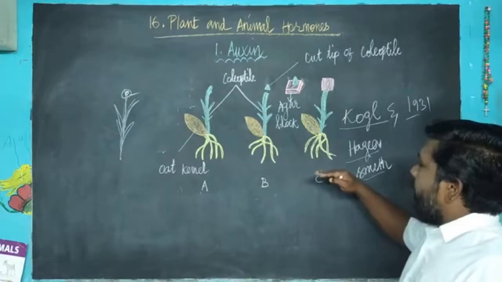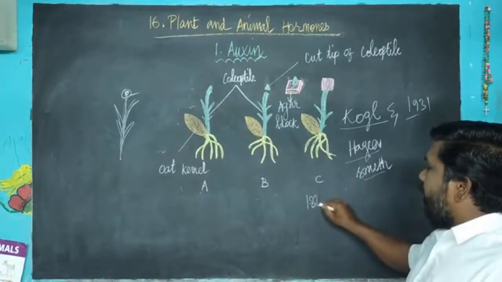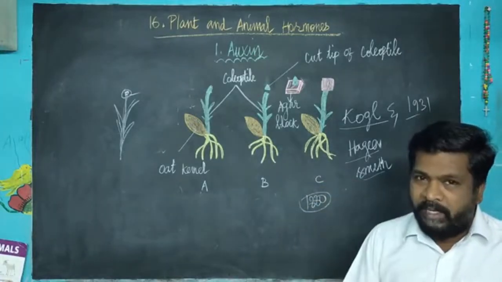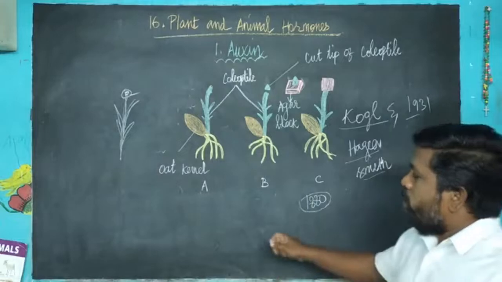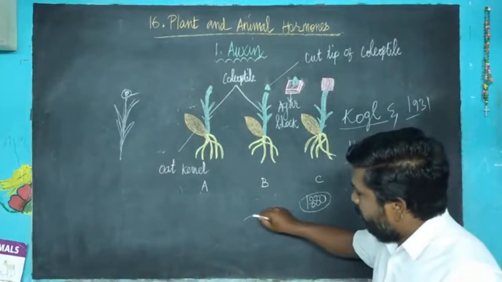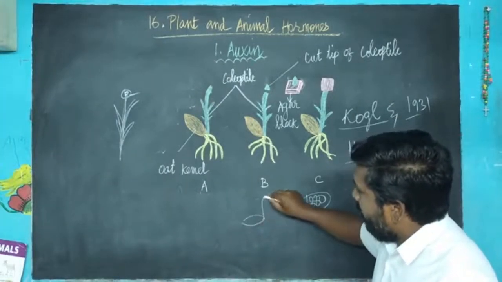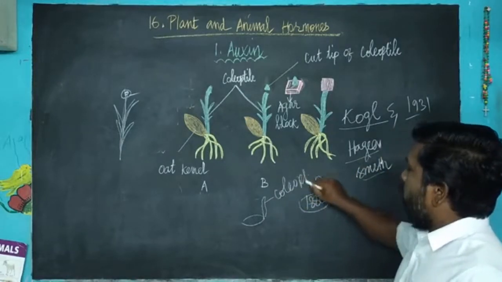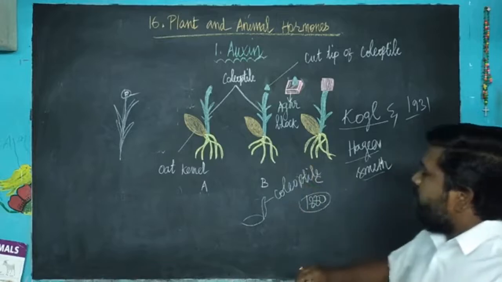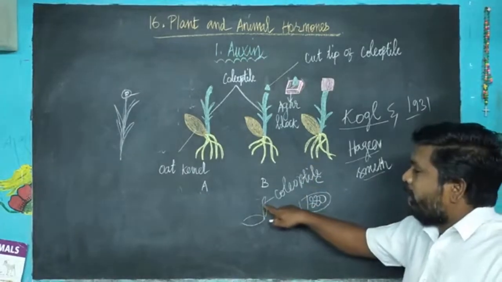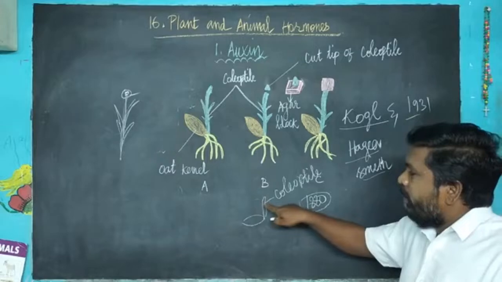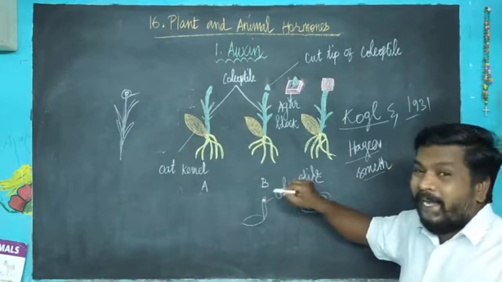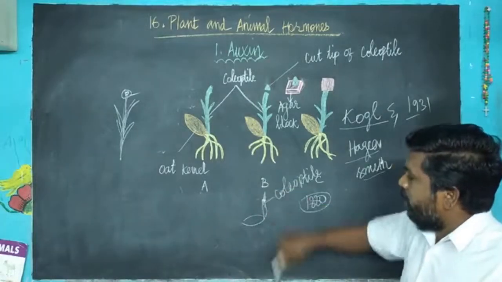Then, in the year 1880, Charles Darwin observed canary grass. Canary grass is a type of grass in the European countries, and the grass has a coleoptile. Just imagine the seed; the coleoptile is the stem portion of the seed. When he observed the unilateral growth of canary grass, some influence was produced at the tip, and that influence is the reason for the elongation of the stem portion.